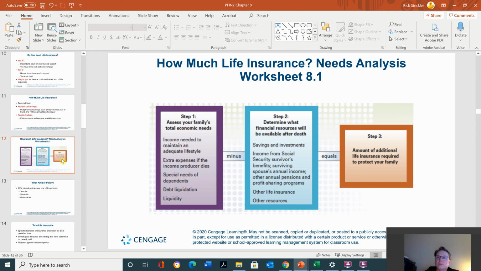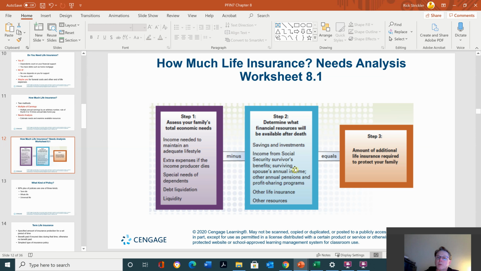Okay, how much life insurance: needs analysis. Worksheet 8.1, which is in your chapter. Step 1, assess your family's total economic need. Step 2, determine what financial resources will be available after death.